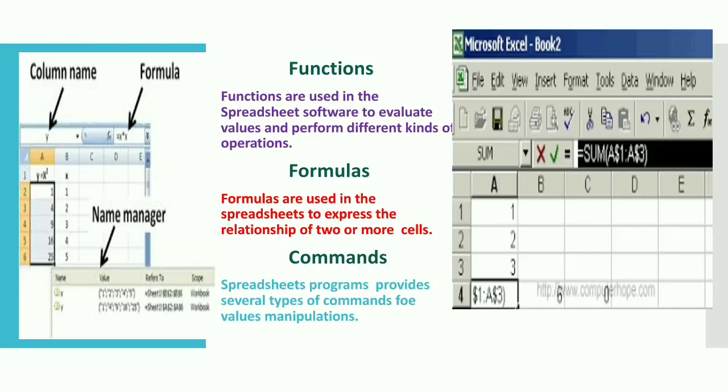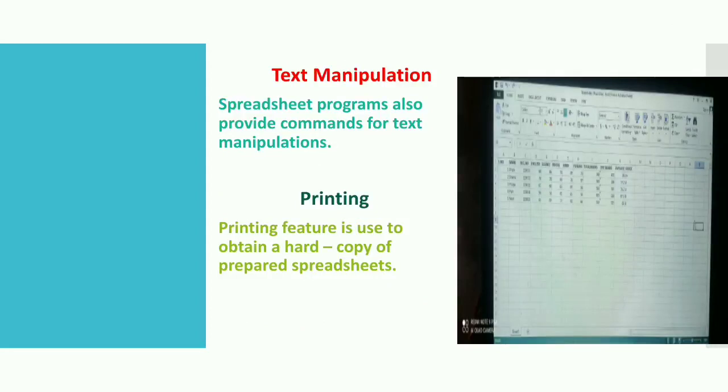Next is functions. Functions are used in spreadsheet software to evaluate values and perform different kinds of operations. Formulas. Formulas are used in a spreadsheet to express the relationship of two or more cells. Commands. Spreadsheet programs provide several types of commands for value manipulation. Text manipulation. Spreadsheet programs also provide commands for text manipulation. Printing. The printing feature is used to obtain a hard copy of the prepared spreadsheet.